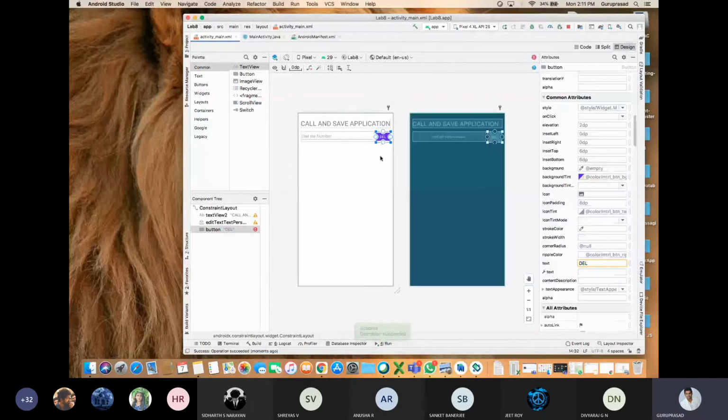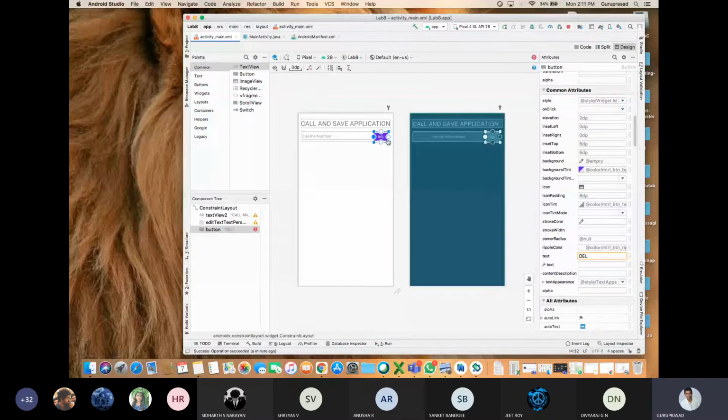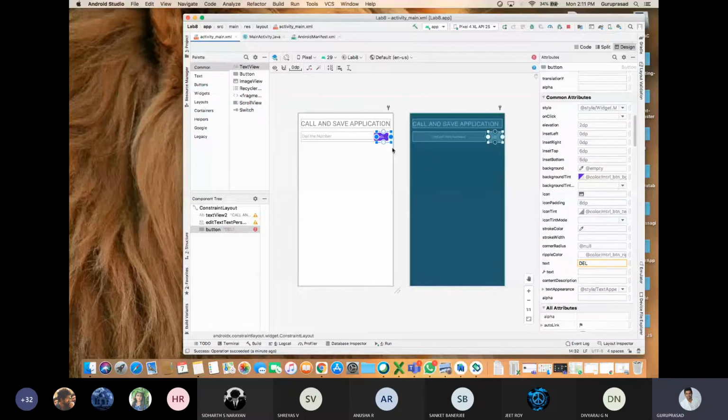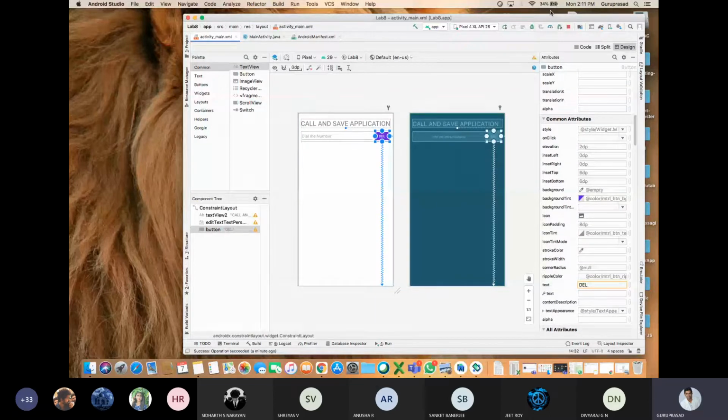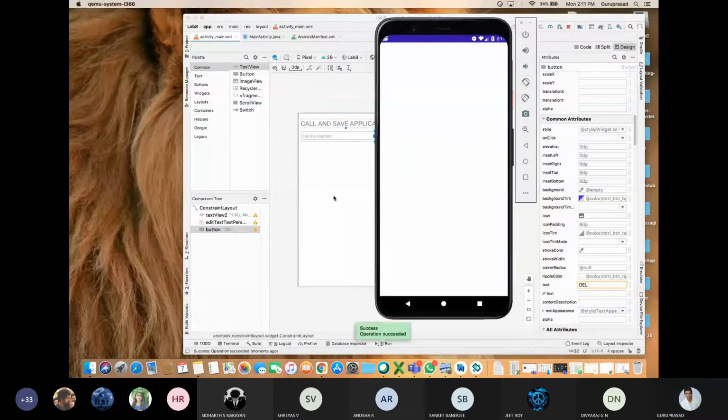Getting my point? Yes, we need to define the constraint for the button. So I'll show you the difference. I'll just say left should be my edit dialer, right should be my parent corner, top should be call and save application, and bottom should be my parent. Then I'll place here. Then I'll stop and I'll start. Okay, virtual edit. Can you see this?